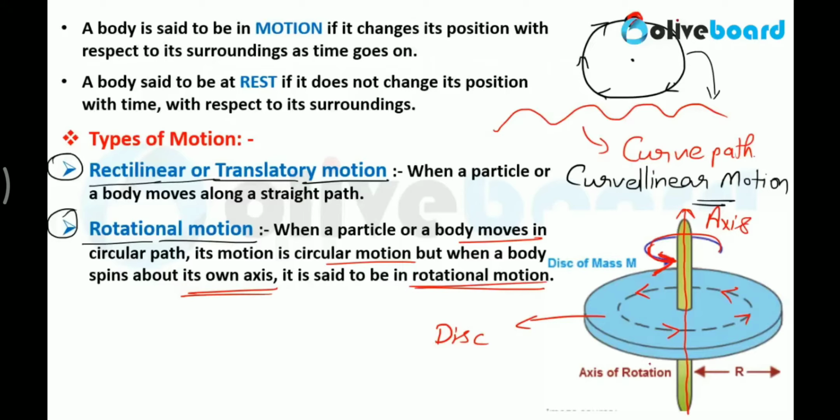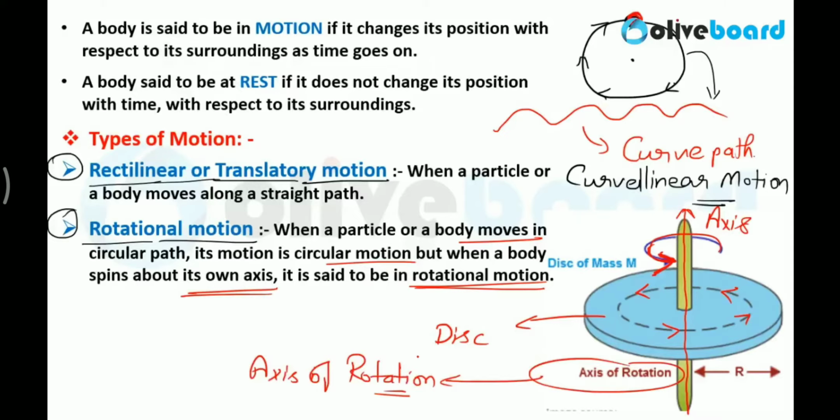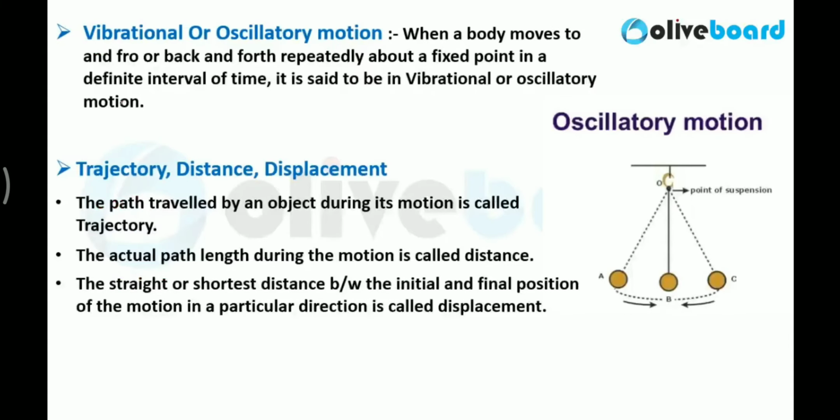Clear? The body revolves around its own axis, or the body spins around its own axis. And this axis is called the axis of rotation. I hope this is understood to everybody. Clear? Now, what is vibrational or oscillatory motion? When a body moves to and fro, back and forth repeatedly about a fixed point in a definite interval of time, it is said to be vibrational or oscillatory motion.